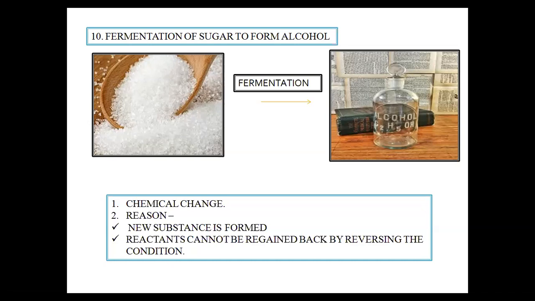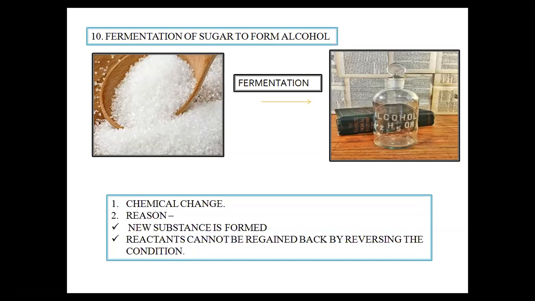Though the application of sugar and alcohol are completely different, the main thing over here is that a new substance is formed from sugar.